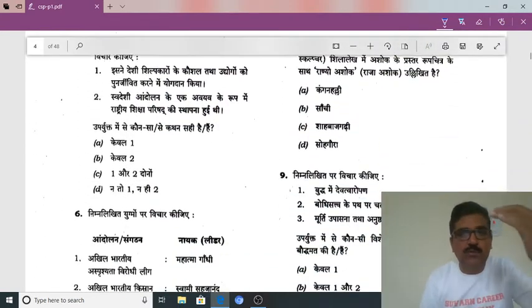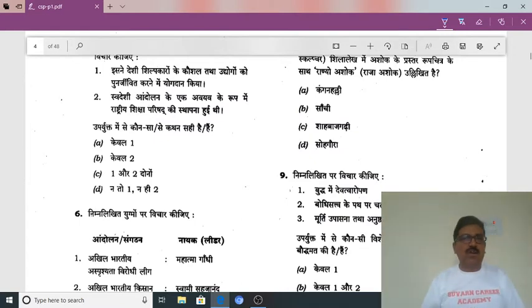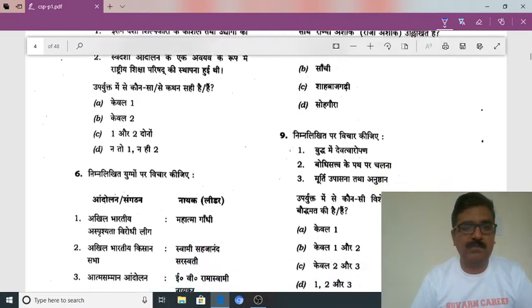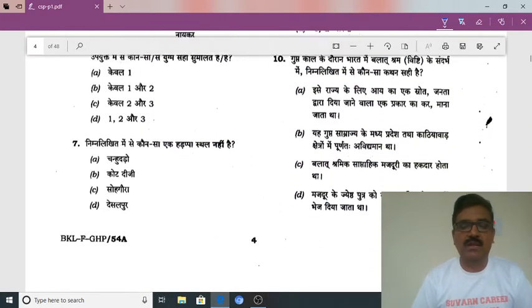The options will be in the form of statements, not just a fact. Sometimes factual ones will also be there, but in most cases it will be in the form of statements. We'll move to the next question.